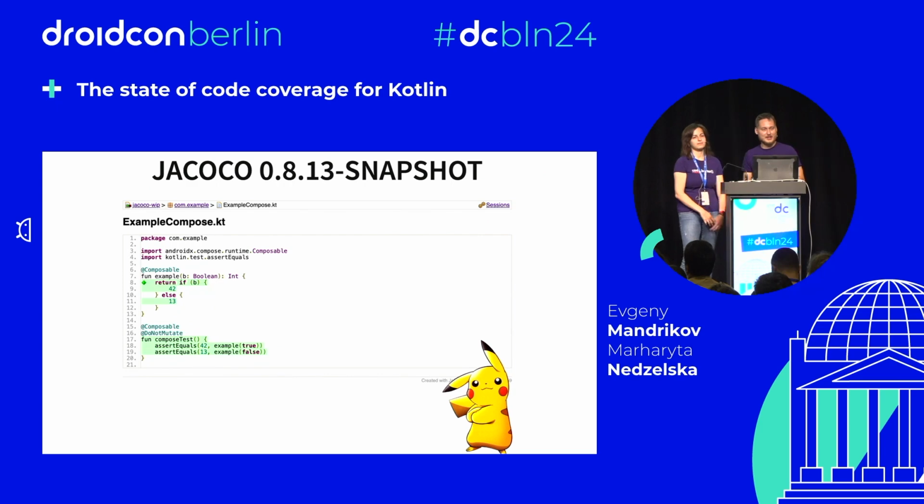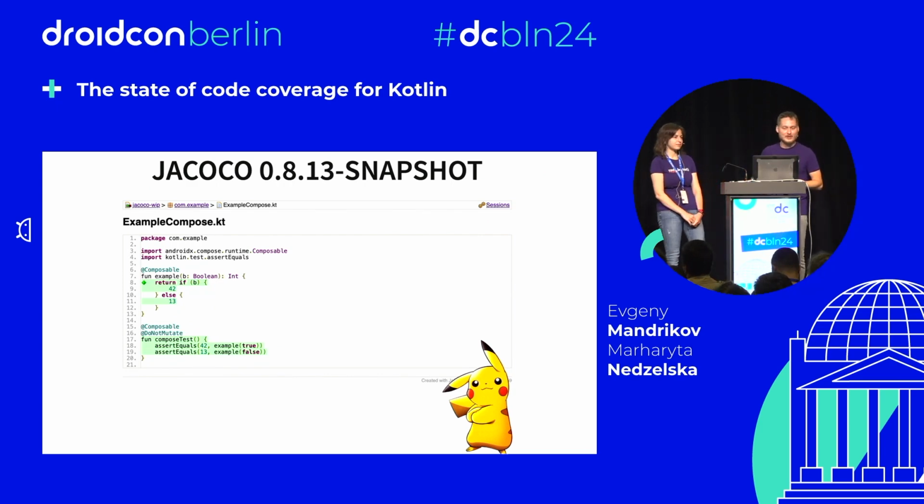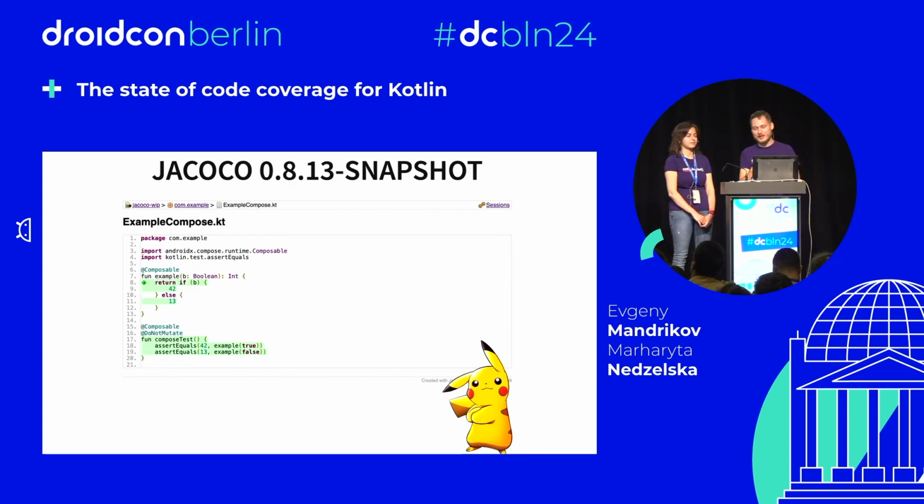We already fixed this. If you would like to test the snapshot of JCocoa, it works now for composable functions. This was done after, I think, Android Makers in Paris. So every time we are at a conference, we are fixing something. Maybe we'll fix something this time too.